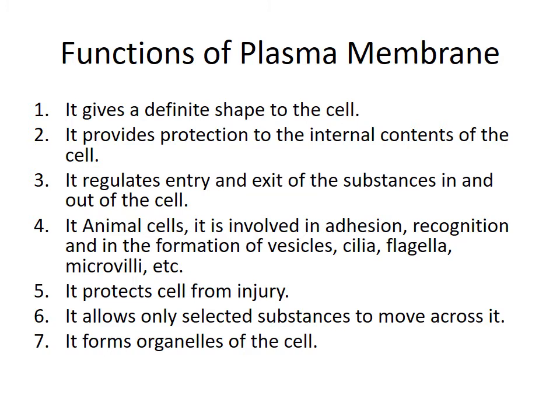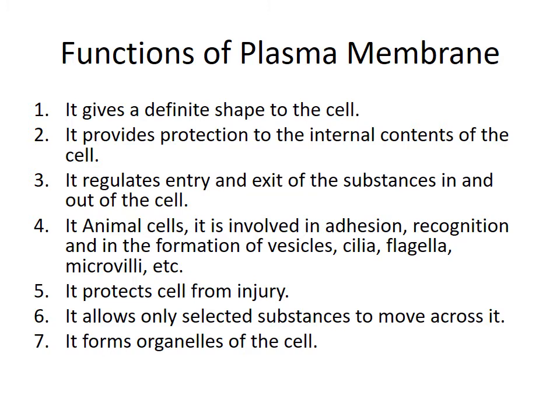In animal cells, it is involved in adhesion, recognition, and in the formation of vesicles, cilia, flagella, microvilli, etc. These are some of the cellular parts in the animal cell.